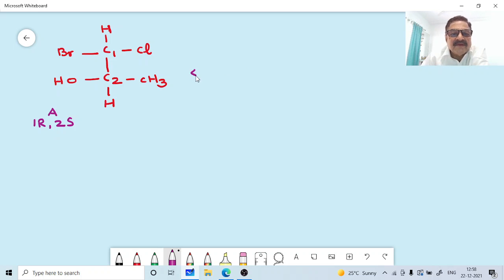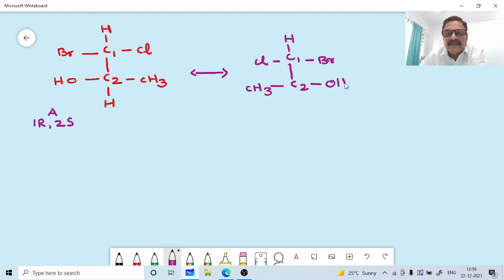How will you draw the mirror image? The mirror image will be C1, C2. Chlorine will come here, bromine will go here. Okay, then CH3, hydrogen. Okay, now they are enantiomers. So here, this is isomer B.